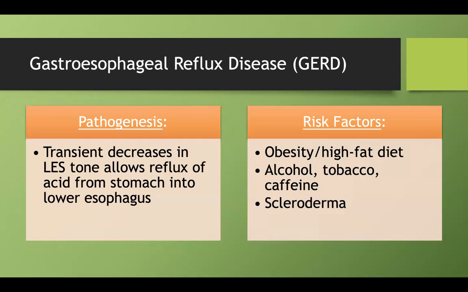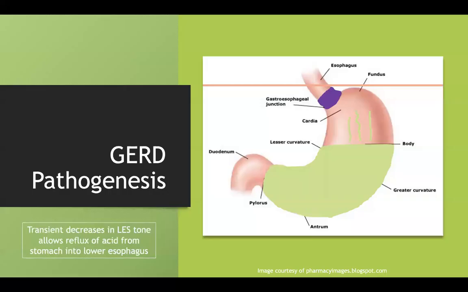Scleroderma is a risk factor for the reason we just talked about, because it has, remember, decreased LES tone in the first place, and our mnemonic for that was scleroderma. And then a hiatal hernia can also be a risk factor. The reason why is because if we look at our lower esophageal sphincter right here, it's in a pretty good place because it has the diaphragm support in a way to where it can't really budge.